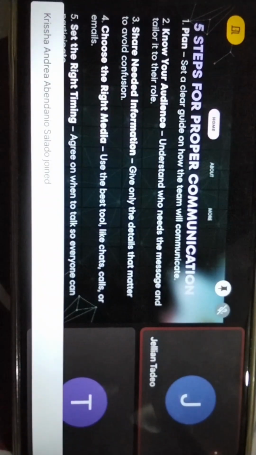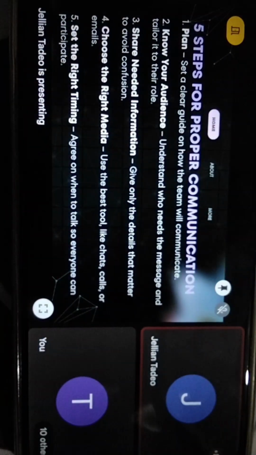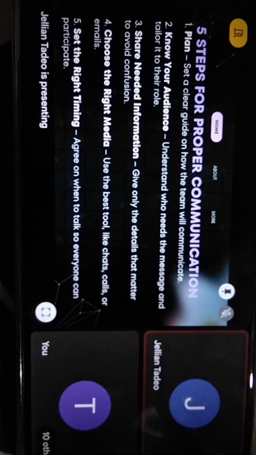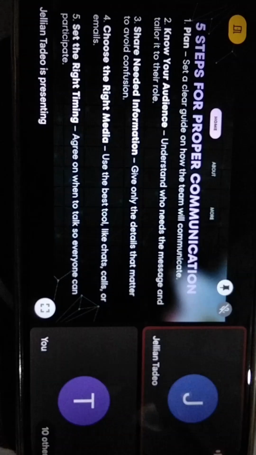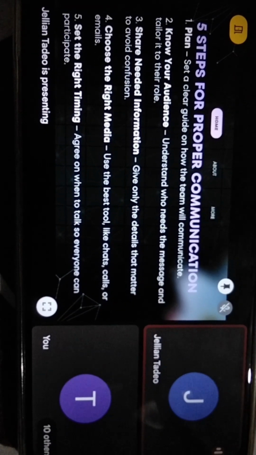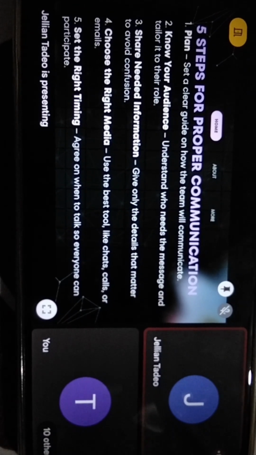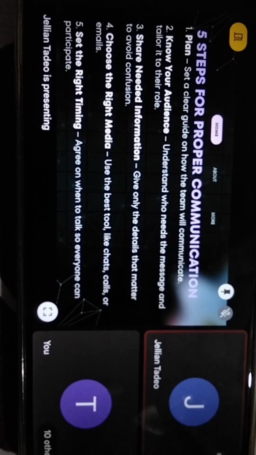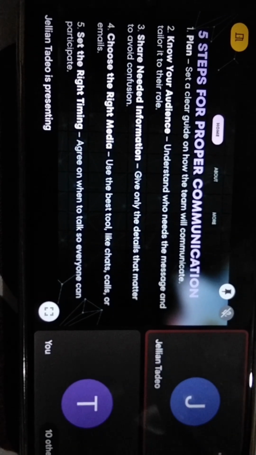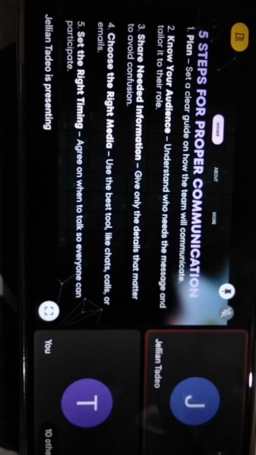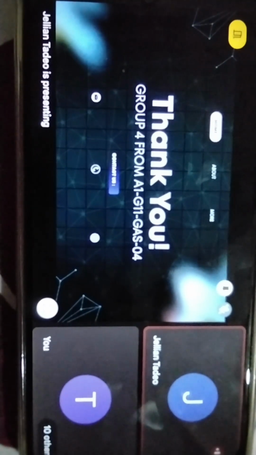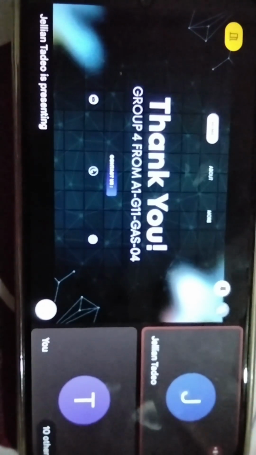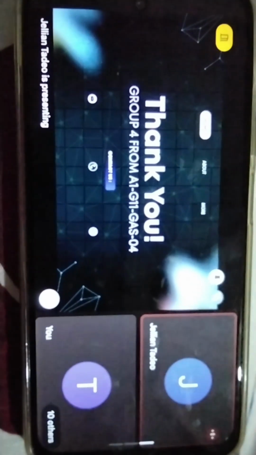Now, if we go back to all the concepts we have tackled, we learned what is communication, what are the common electronic communication modes in media, which are email, chat, video call, and text messaging, the purpose of communication, and the steps for proper communication, which are planning, knowing your audience, sharing the needed information, choosing the right media, and setting the right timing. We have completely discussed all the concepts from Module 21 to Module 22. That is the end of our discussion.